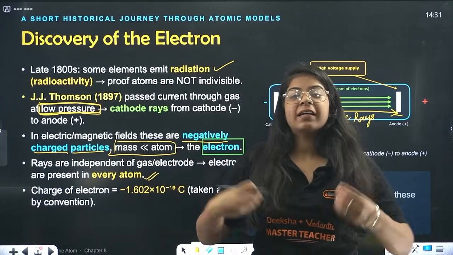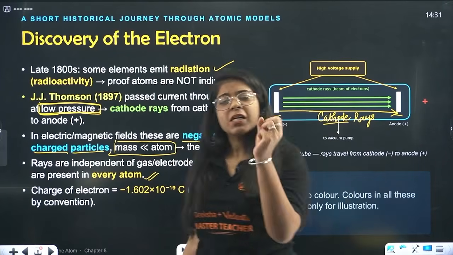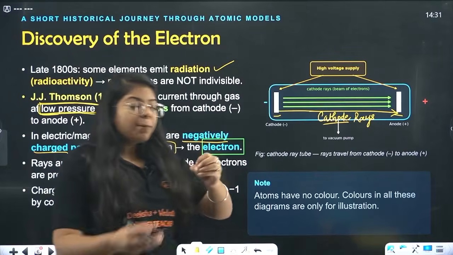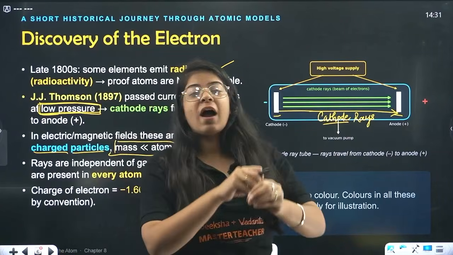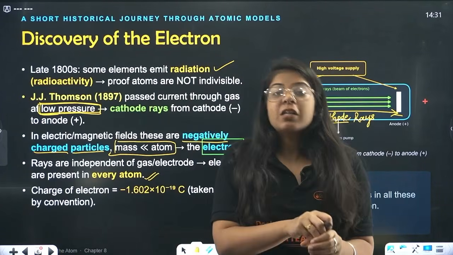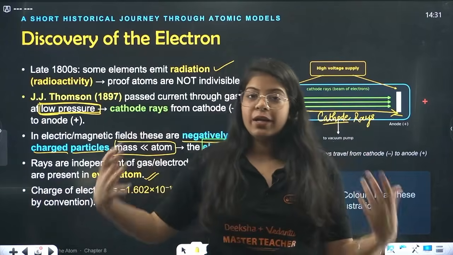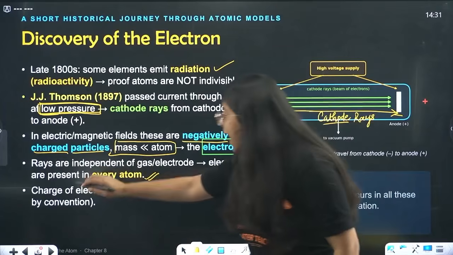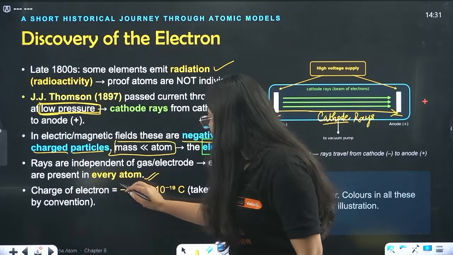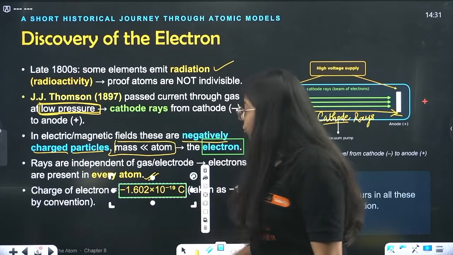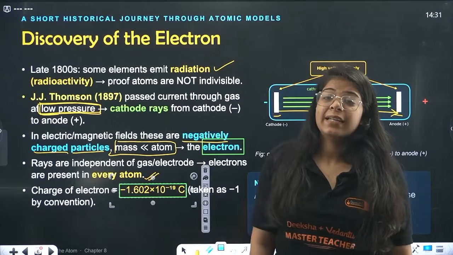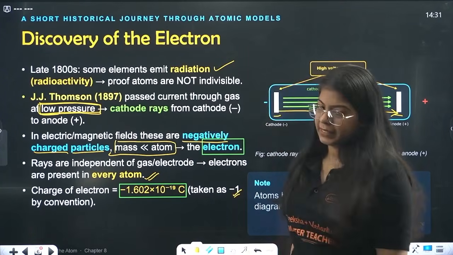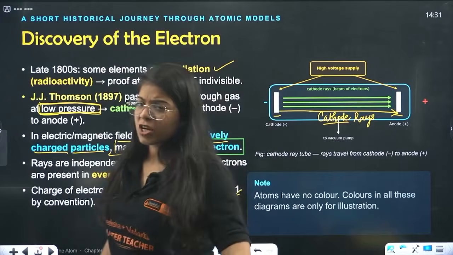He finally gave the theory. The atom is indivisible is somehow true on some level, but inside that atom you have electrons that run from cathode to anode. Done? Then beta, he simply named them electrons, and he saw that the charge of the electron is 1.602 × 10^-19 coulomb, and it is taken as negative just for convenience, because they are negatively charged, we know that.